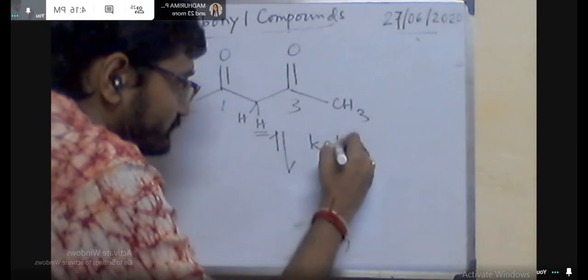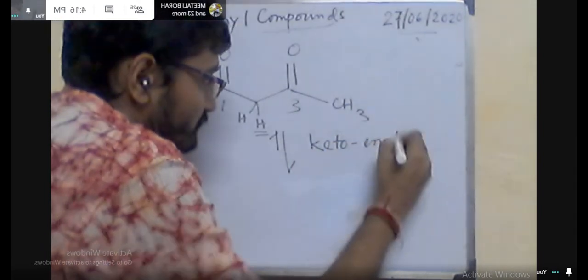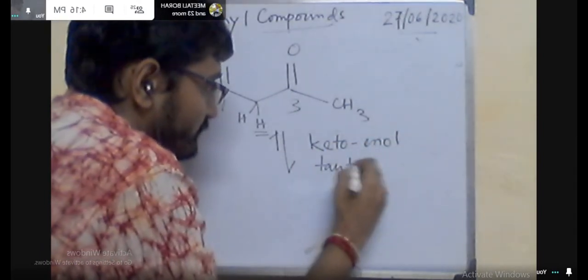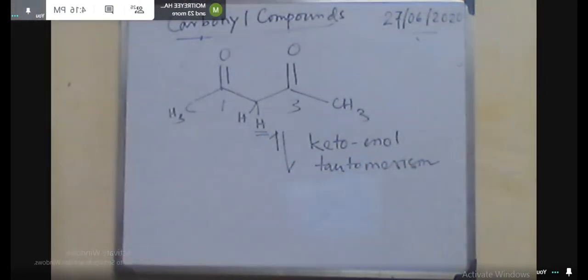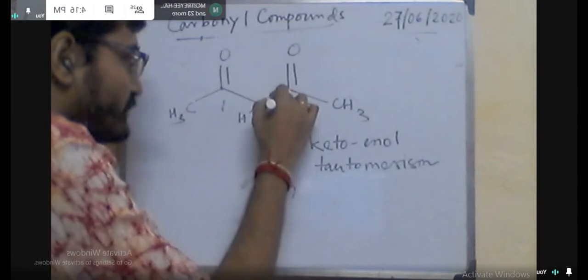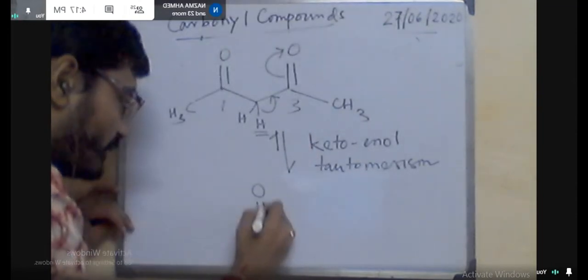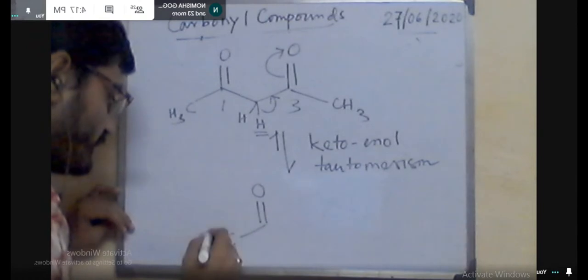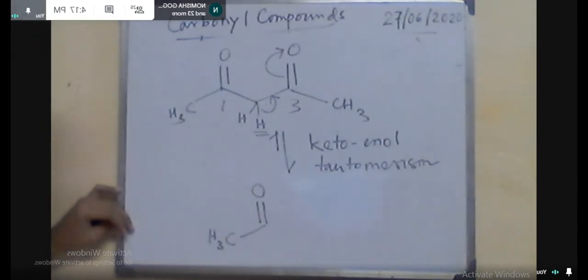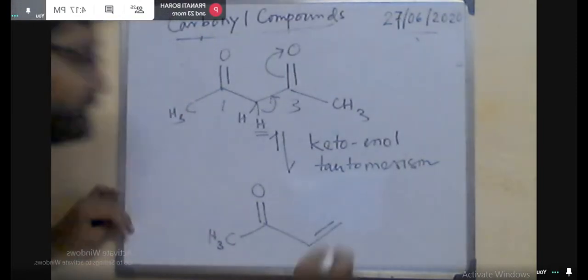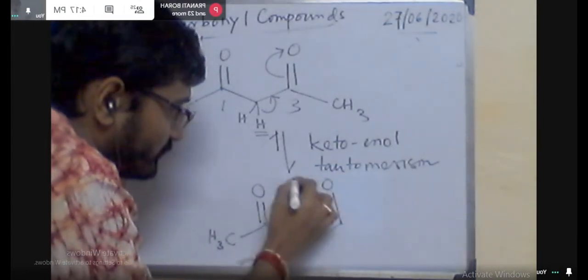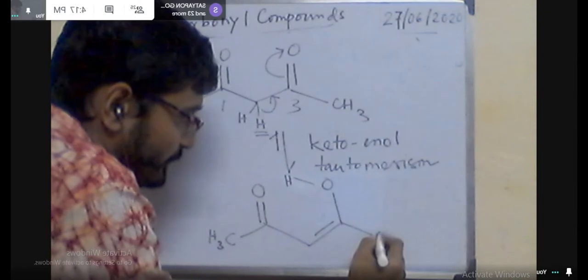Due to the presence of these two C=O groups, you will get two different stretching frequency values: 1723 cm⁻¹ for symmetric stretching, and 1706 cm⁻¹ for asymmetric stretching of the keto form.